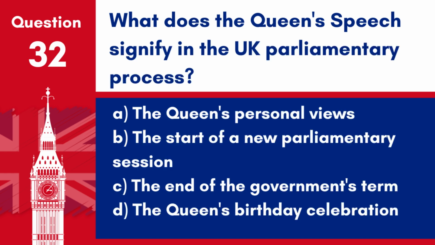Question 32. What does the Queen's speech signify in the UK parliamentary process? A. The Queen's personal views. B. The start of a new parliamentary session. C. The end of the government's term. D. The Queen's birthday celebration. Answer: B. The start of a new parliamentary session. The Queen's speech signifies the start of a new parliamentary session, outlining the government's agenda.